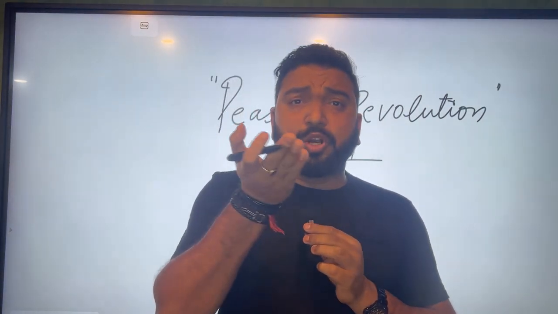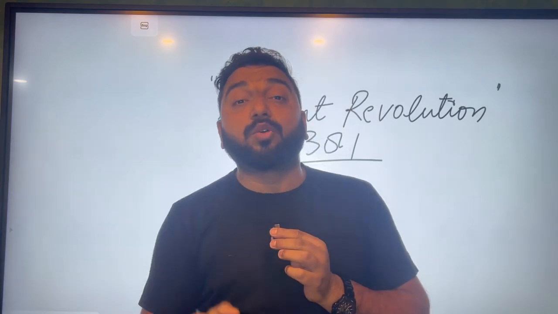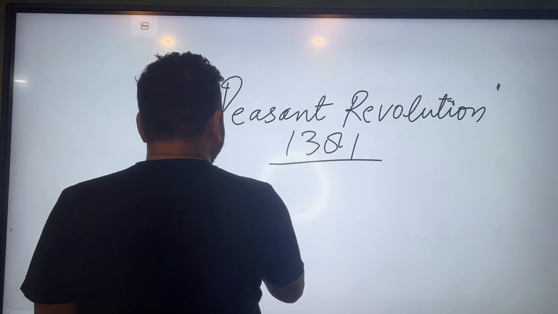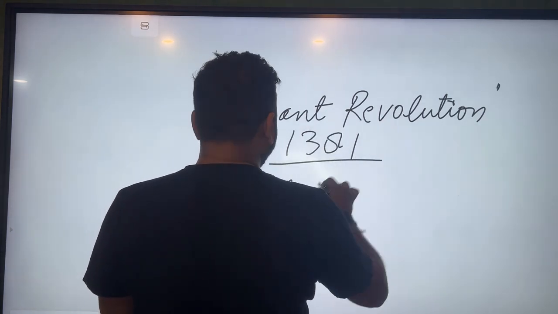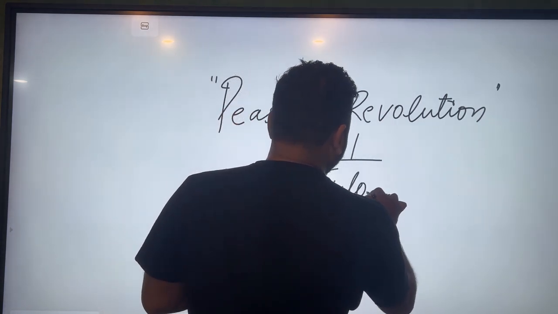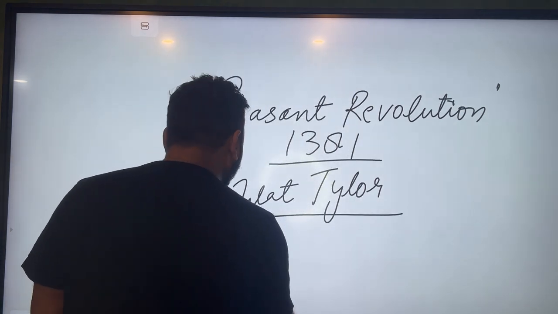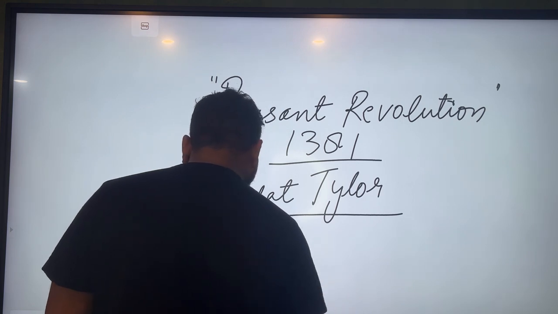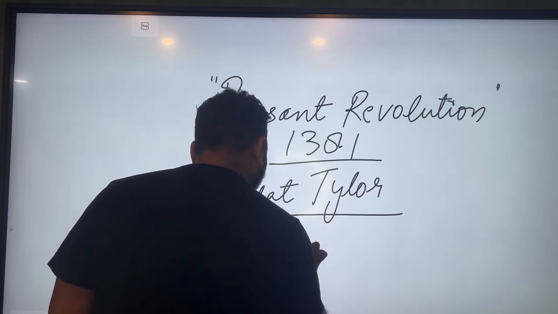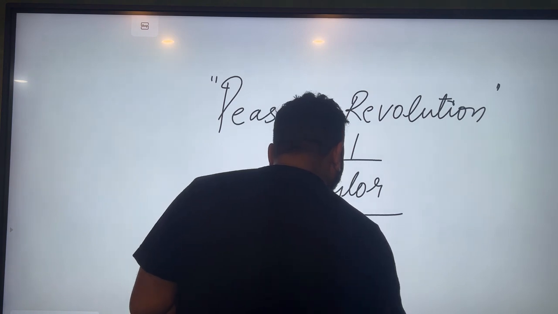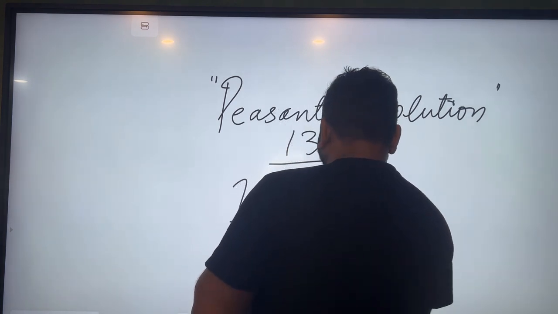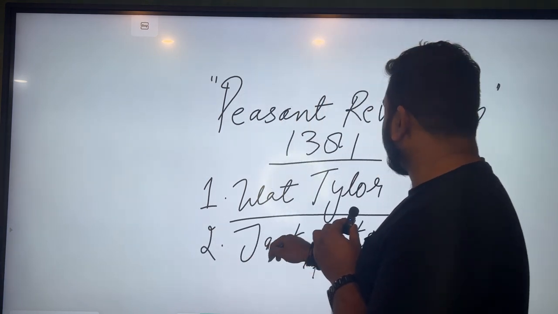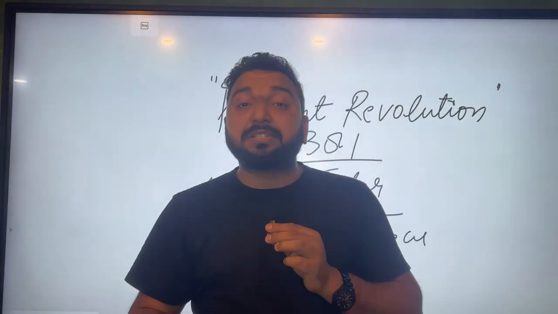Peasant revolution हुआ, peasant uprising हुई, किसानों का विद्रोह हो गया. And who was the leader? That is also a question. Wat Tyler. Peasant Revolution was led by Wat Tyler. Wat Tyler was the main leader. Second leader was Jack Straw. Leader number 1, Wat Tyler, leader number 2, Jack Straw. And the peasants denied to pay taxes.